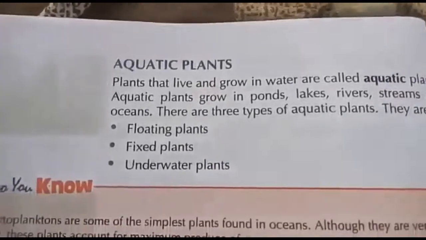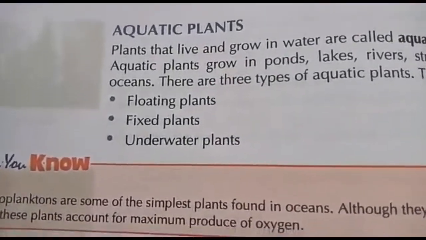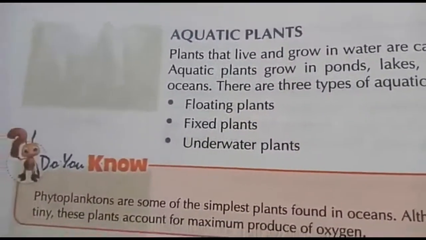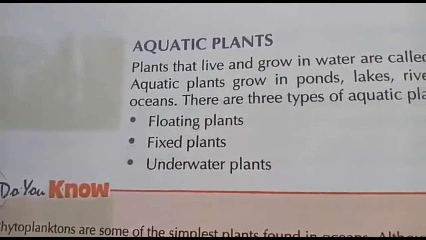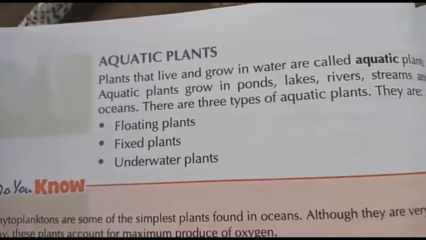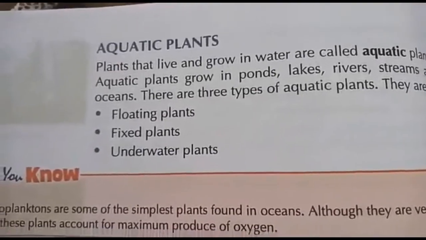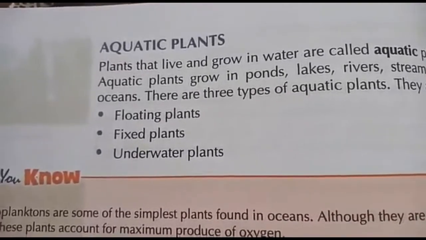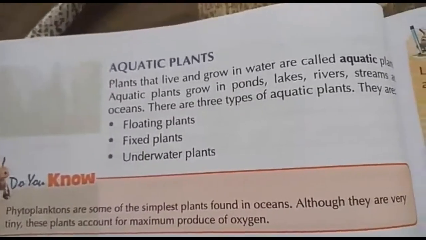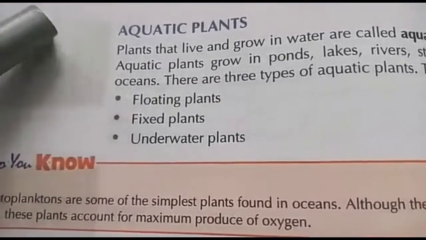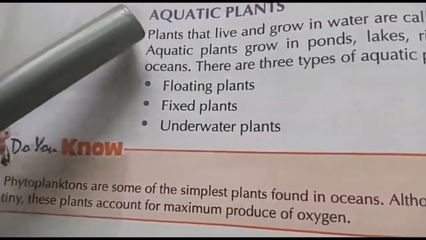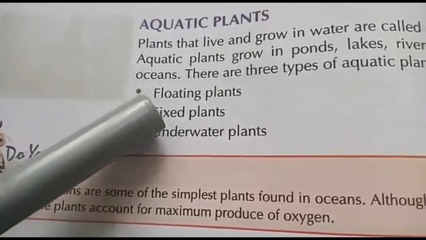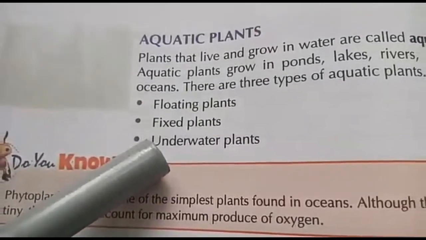Now we are going to discuss aquatic plants. What is aquatic? Aquatic means water plants. Plants that live and grow in water are called aquatic plants. These aquatic plants grow in ponds, lakes, rivers, streams, etc. In aquatic plants there are so many types: floating plants, fixed plants, and underwater plants.